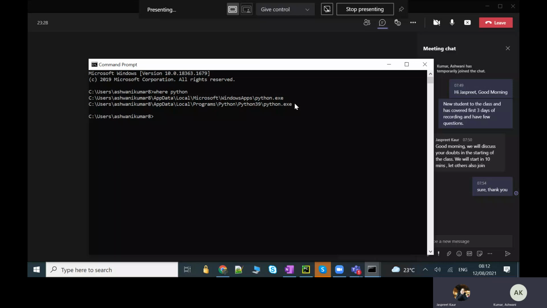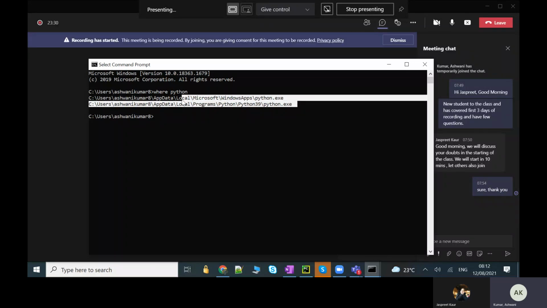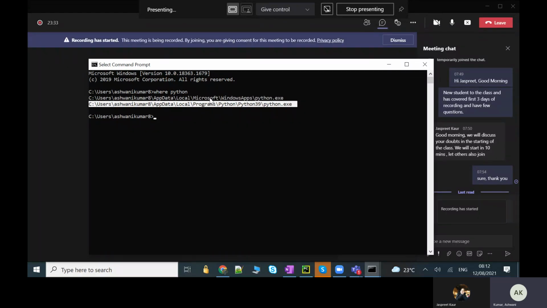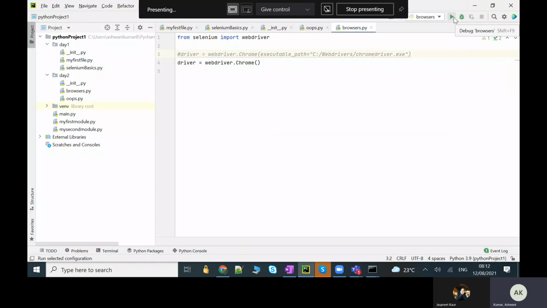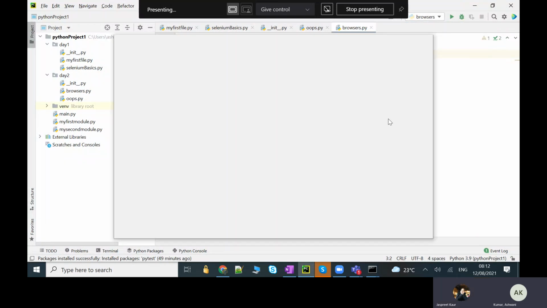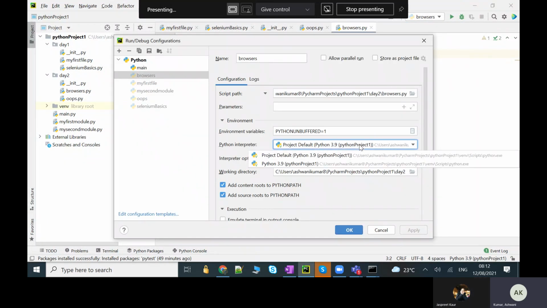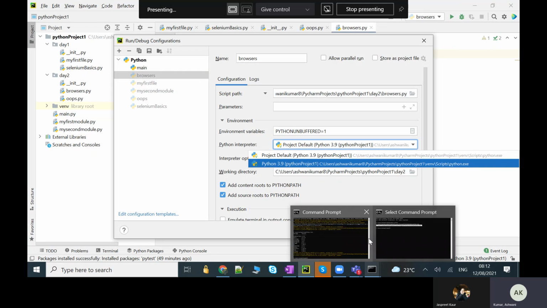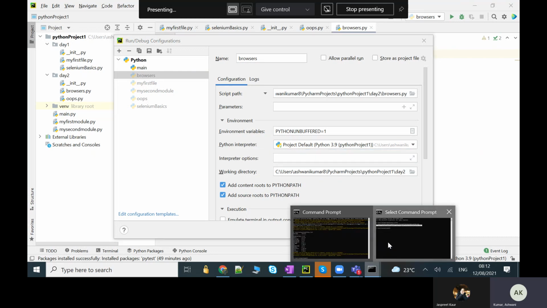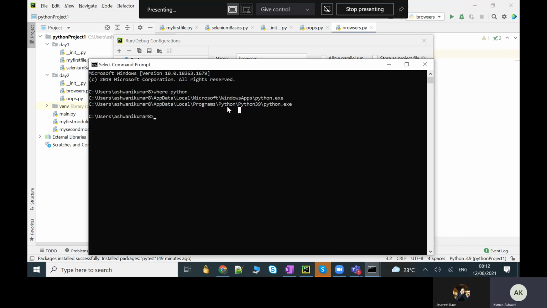I installed Python and PyCharm, everything. Even in the interpreter we can see these two lines, one under Programs, one under Microsoft. And even if I go here, I think we have some Edit, configure option. Here also we can see two. Here it is coming, PyCharm. So my question was, here it is fine, but why is it coming like this? We have two lines, one under Programs, one under Microsoft.